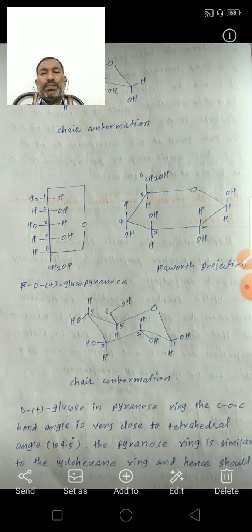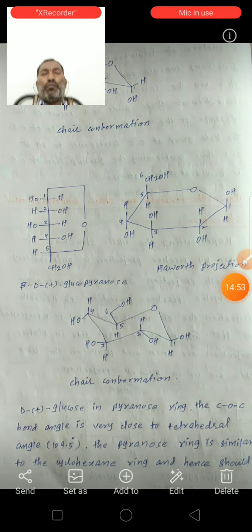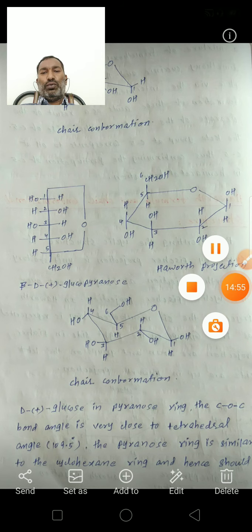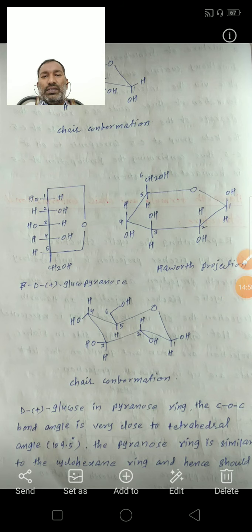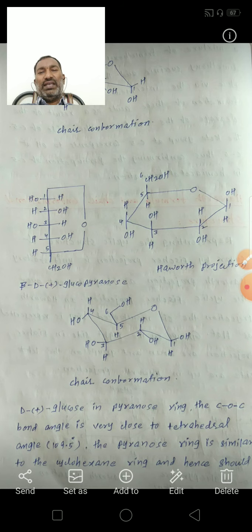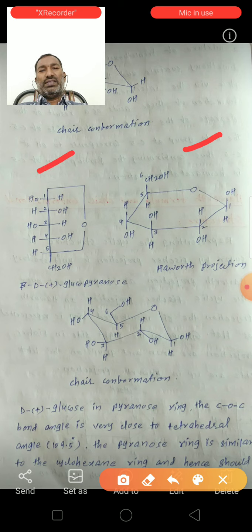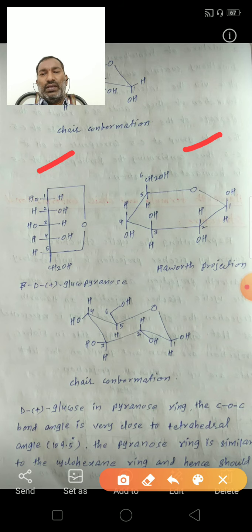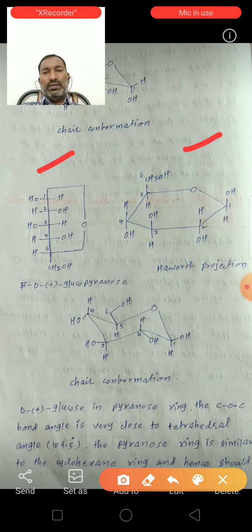Next, see here, beta D plus glucopyranose. This is the Fischer projection formula, and this is the Haworth structure. See, the right side groups are all downwards.